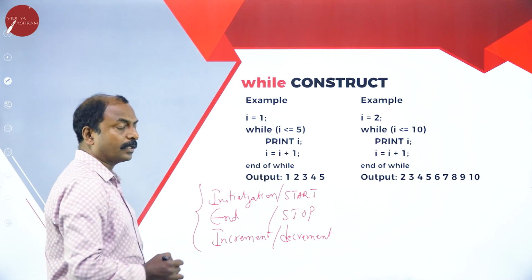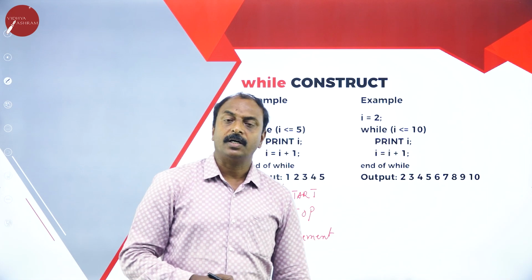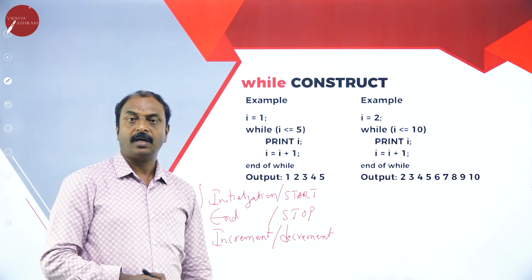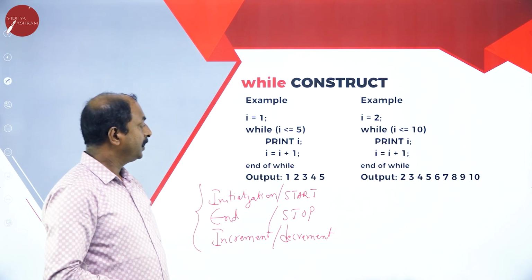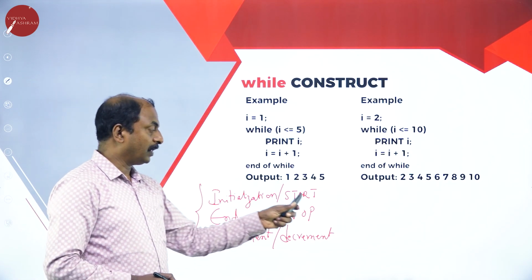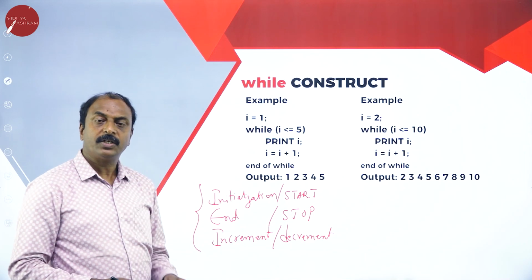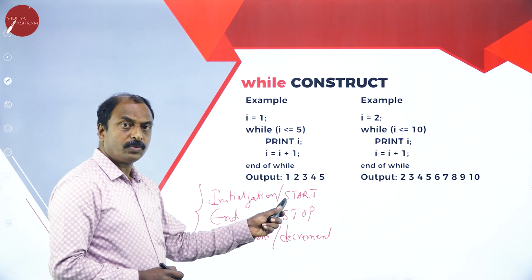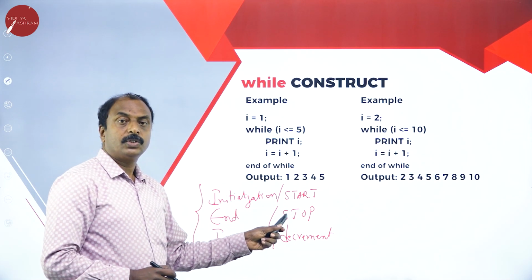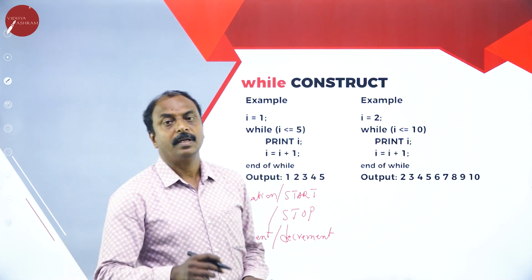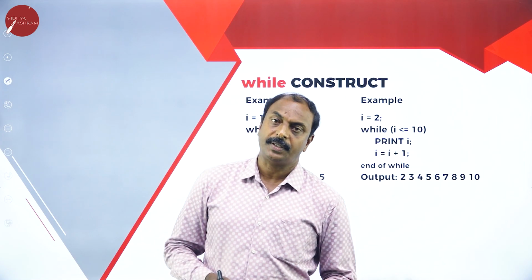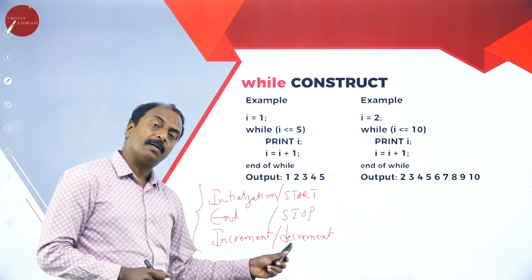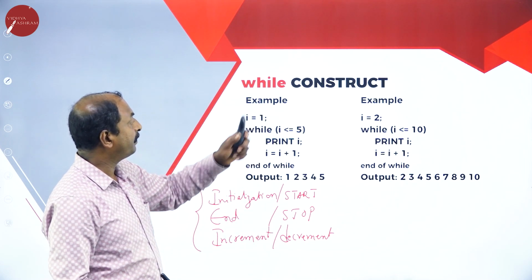So these are the points to be noted before we are working with loop constructs or repetition of statements. What is the meaning of this? Whenever we would like to repeat a number of statements, we should know what is the starting value and what is the end value. In between, we will come to know the number of times the statements are repeated, and we should know either the increment or decrement value. Now let us see an example for this.